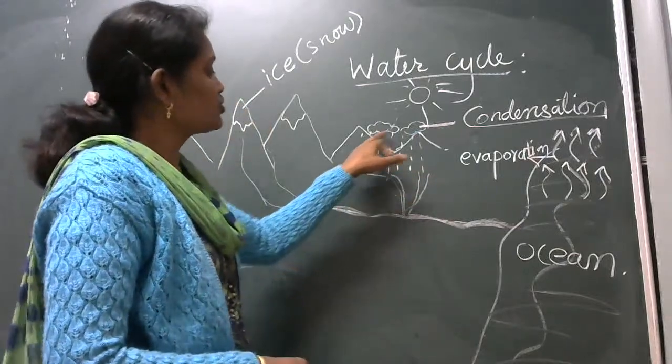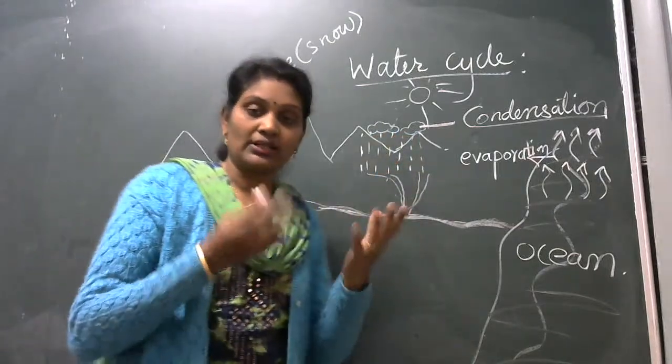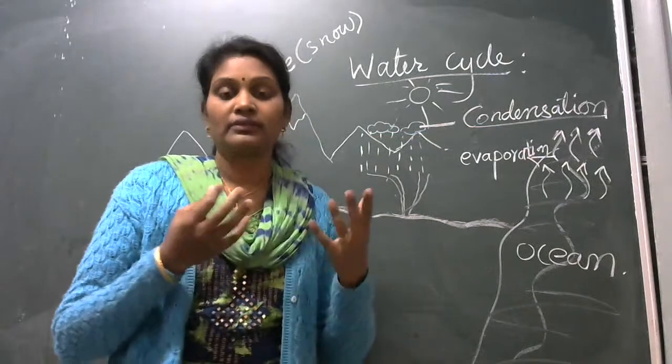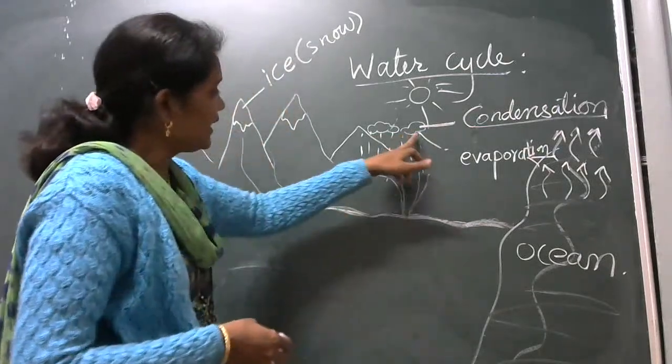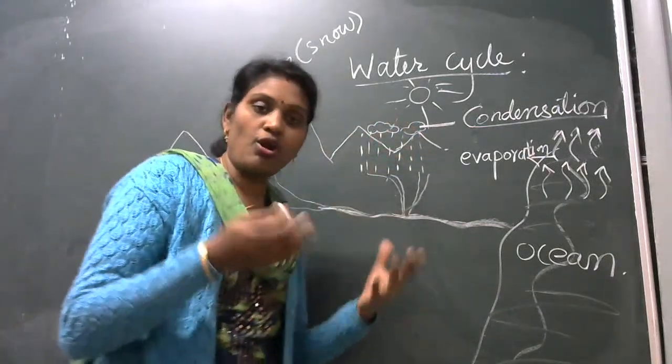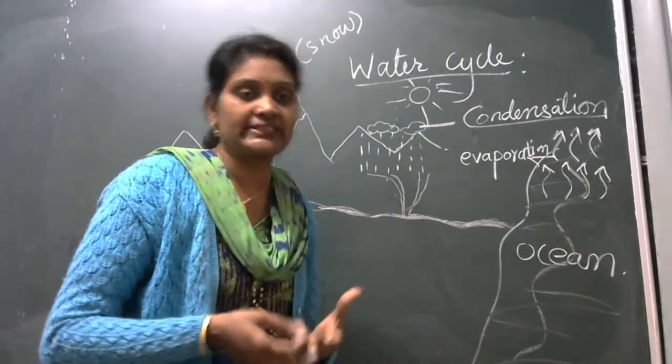When it is converted into clouds, the clouds become heavy and are full of water droplets.